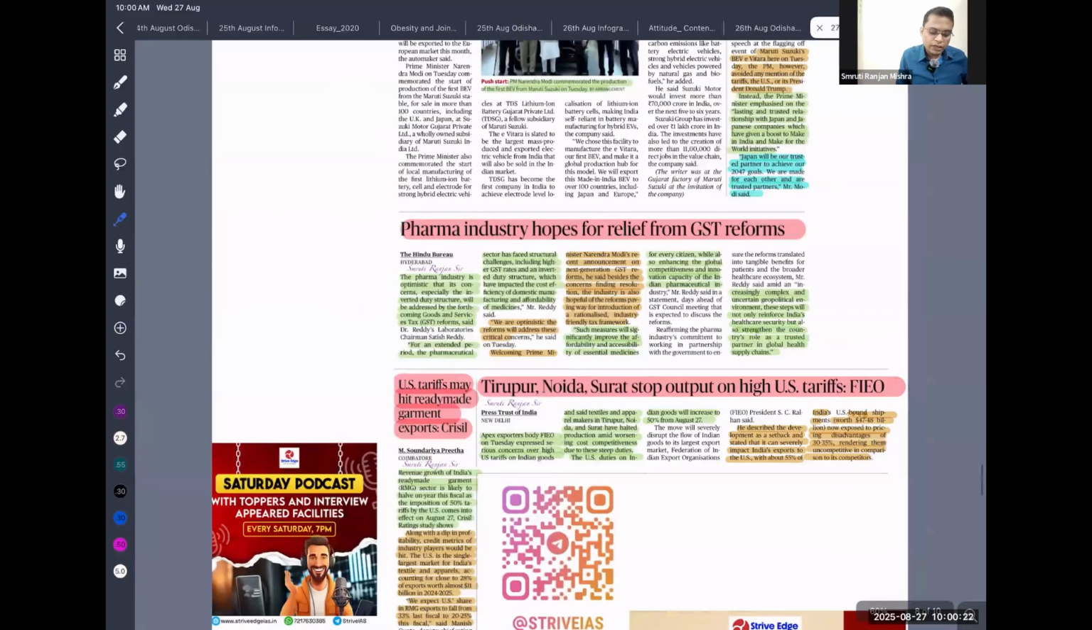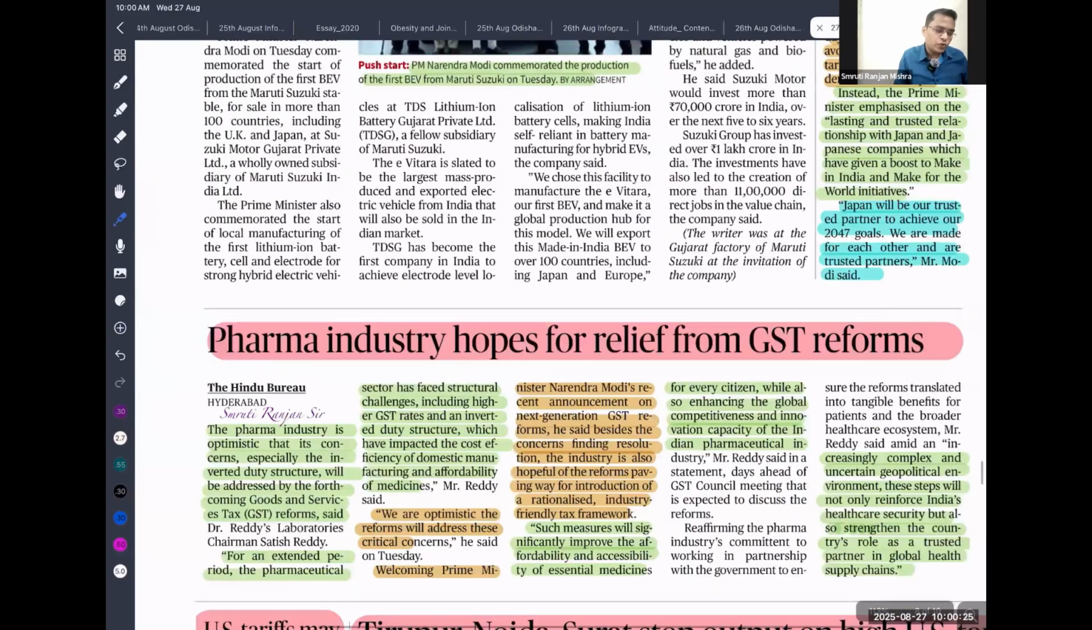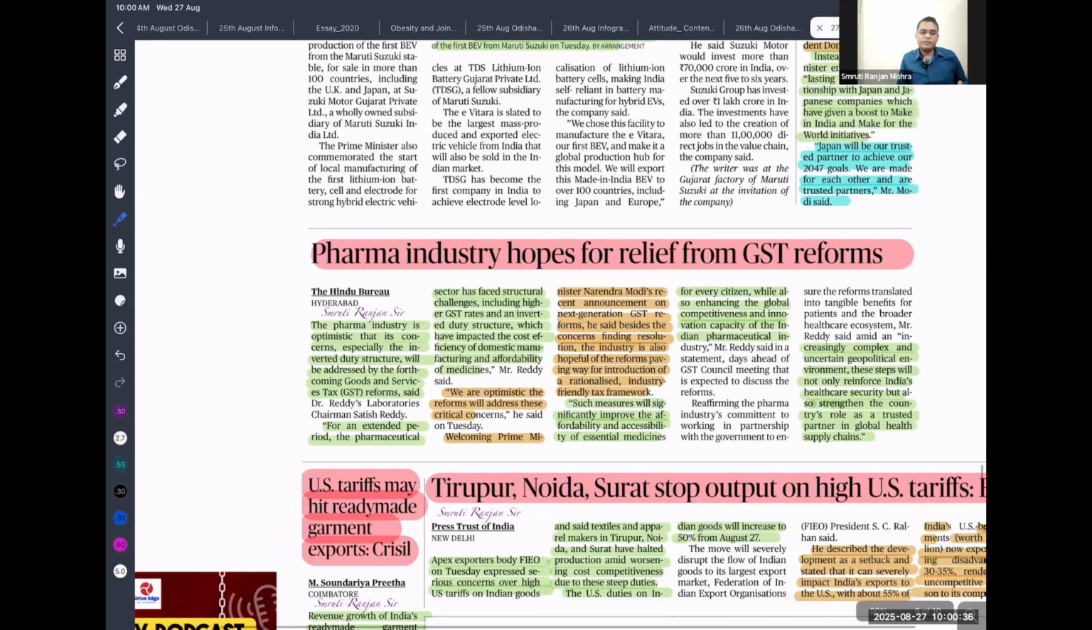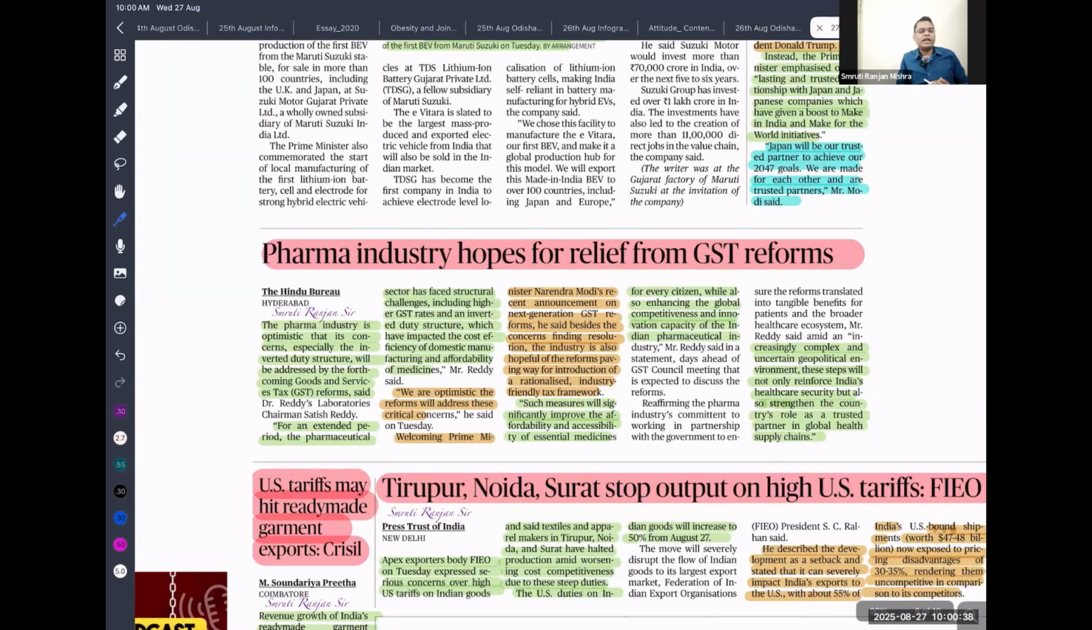So the pharma body hopes for relief from GST reform. In the current structure, it is costlier for our pharmaceutical industry to import raw material than the finished product. That is called an inverted duty structure. They are hoping that the GST reform announced by the Prime Minister will correct that and keep the tax on inputs quite low, within 5%. Like API, active pharmaceutical ingredient, the key material for all these pharmaceutical products, should be kept at 5%, while the finished product tax should be kept at 18%, so that we can correct the inverted duty structure. That is what they are planning. Okay, चलिए आगे बढ़ते हैं.